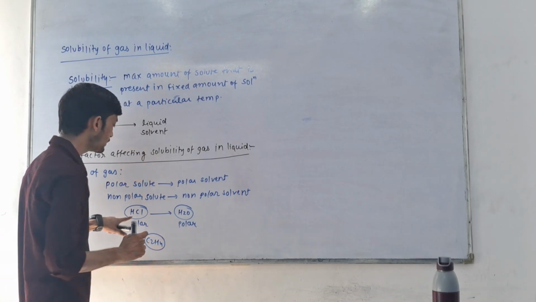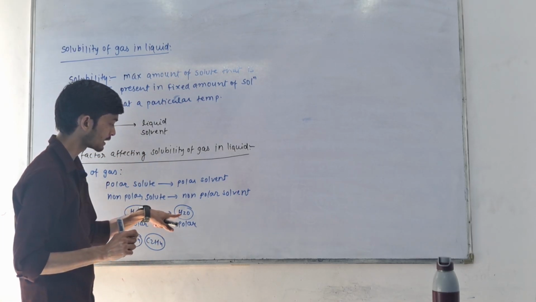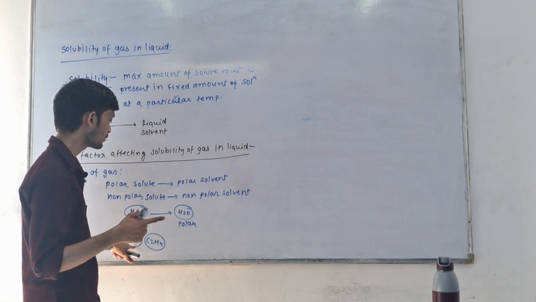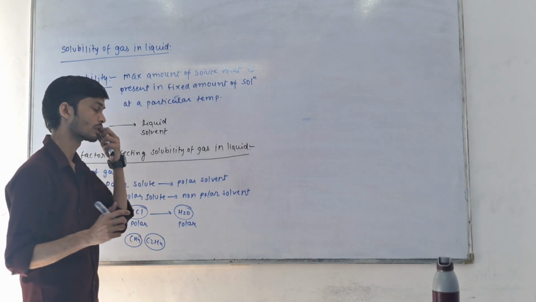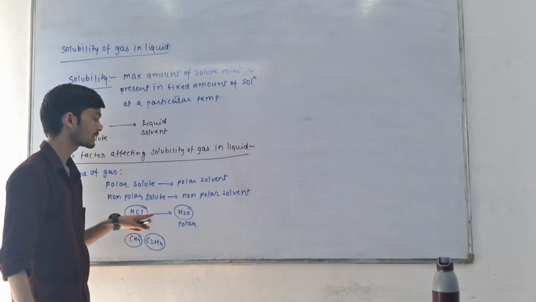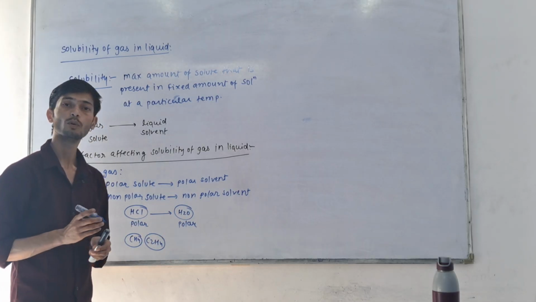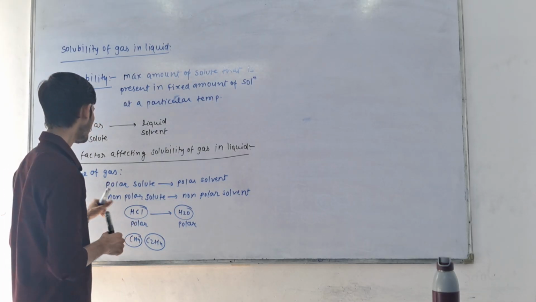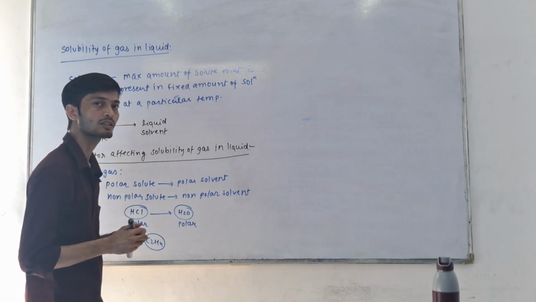So the solubility of HCl gas in water will be more than CH4 and C2H4 because these two are non-polar gases. So the first factor is the nature of gas.